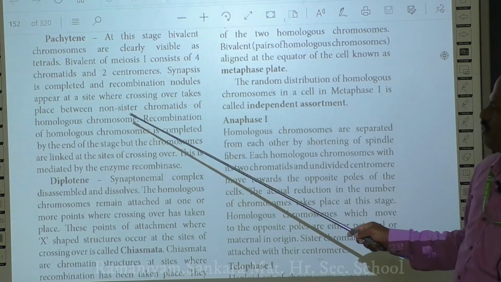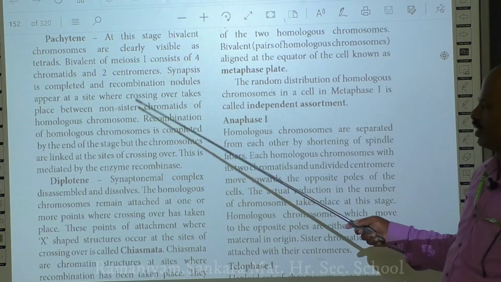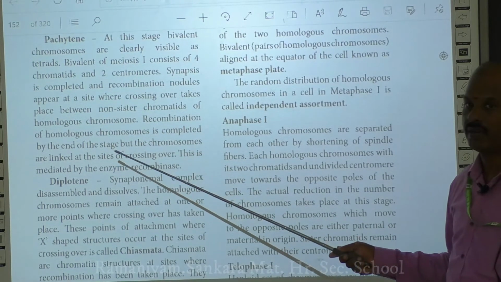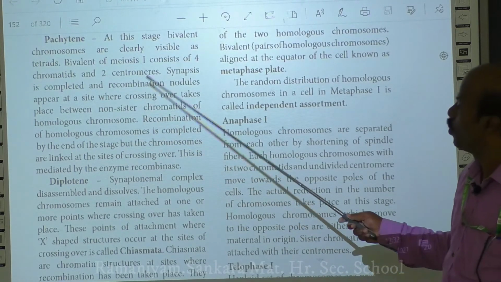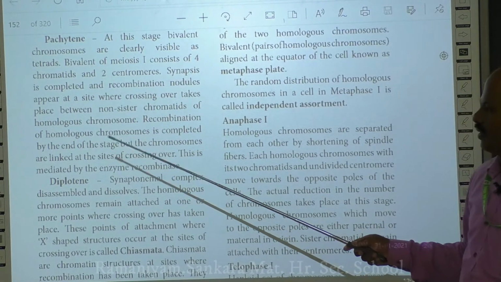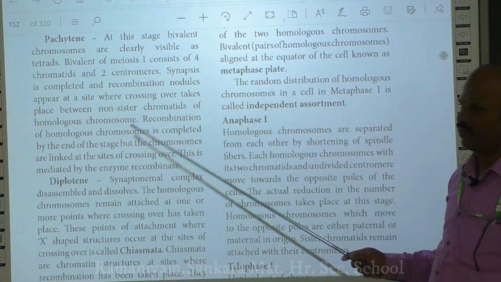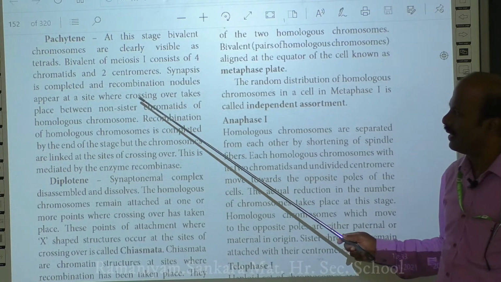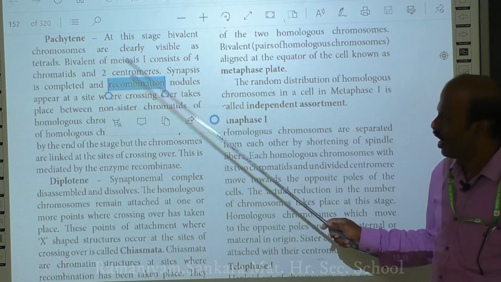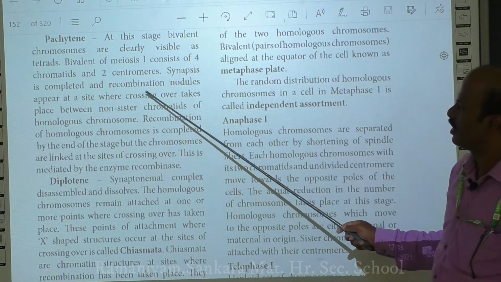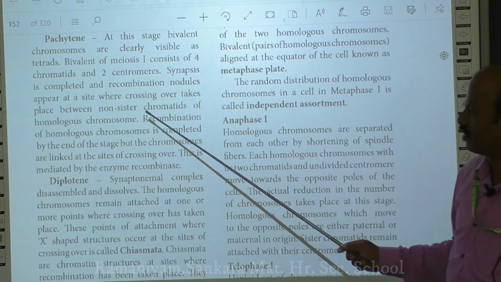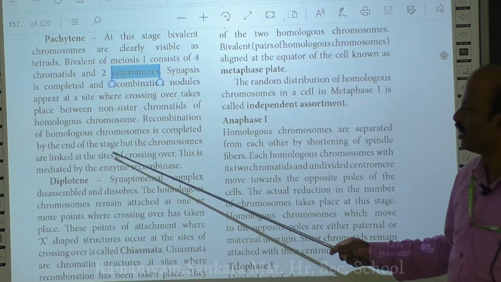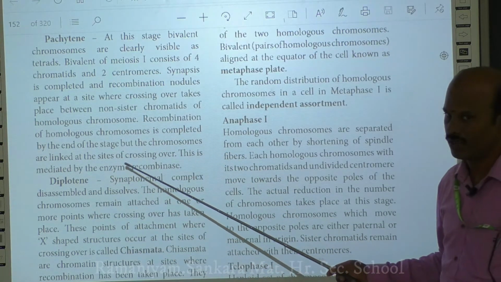Okay, so after crossing over takes place at the recombination nodule, it results in the exchange of genetic content between the two homologous chromosomes. So the formation of the recombination nodule, followed by the exchange of genetic material between the two non-sister chromatids, is called crossing over.